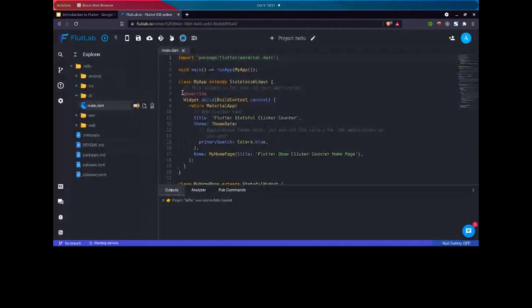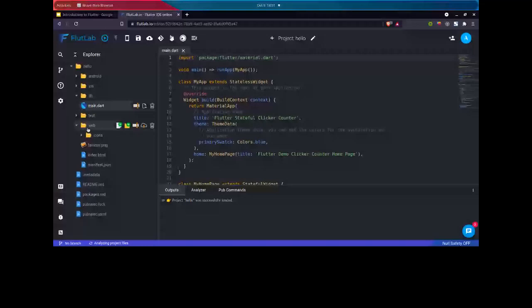We have the IDE here, and we have an output and terminal here. Let me give you a brief introduction. This is our Hello project. We have Android files, which are basically the Android requirement files for running the application on Android. Then we have iOS for running the same application on iOS. We have a web part also, meaning you can run the same application on the web too. So basically, in the stable version of Flutter, you can run on Android, iOS, and web.